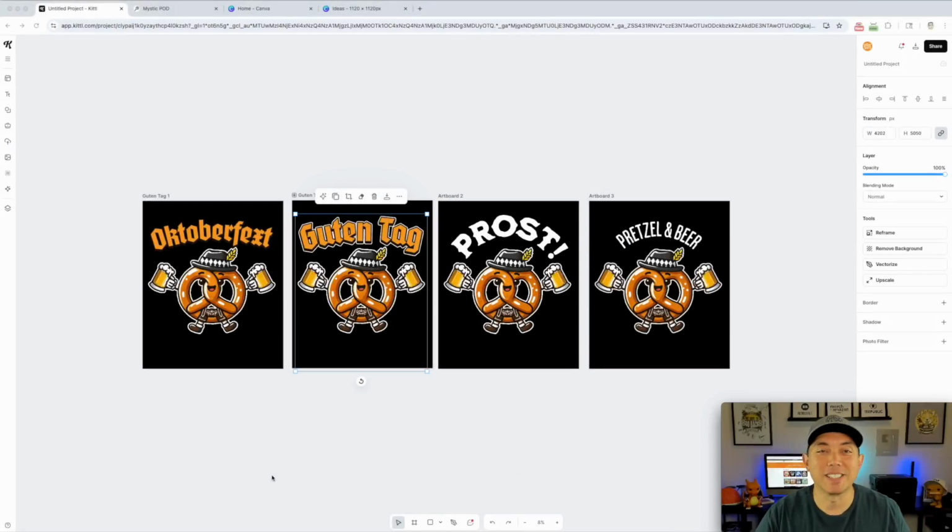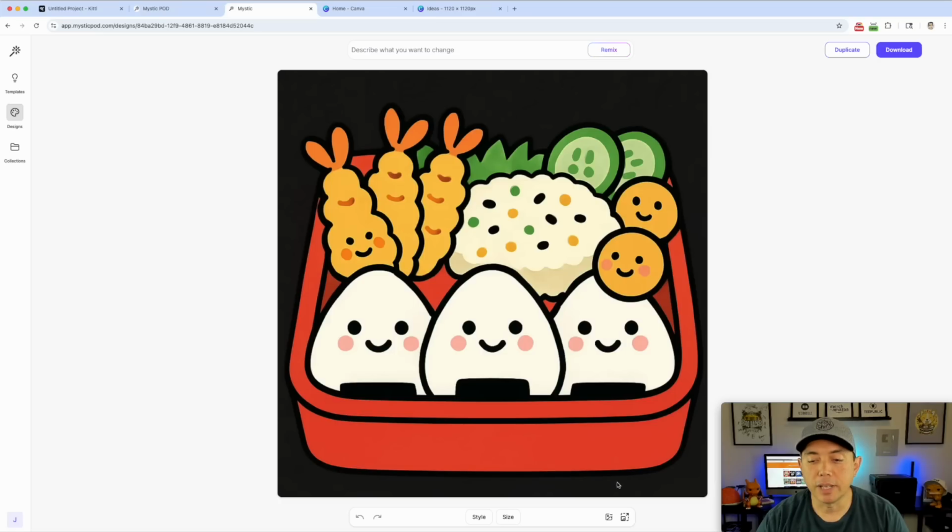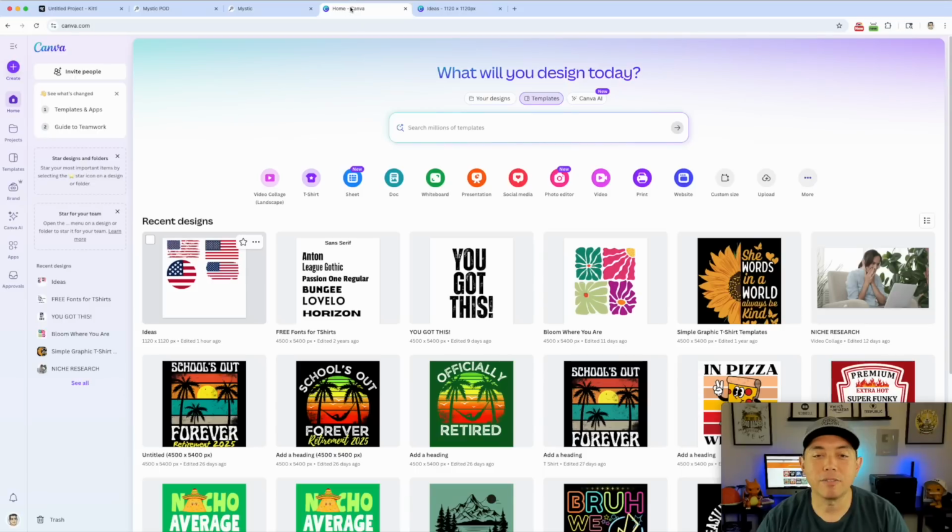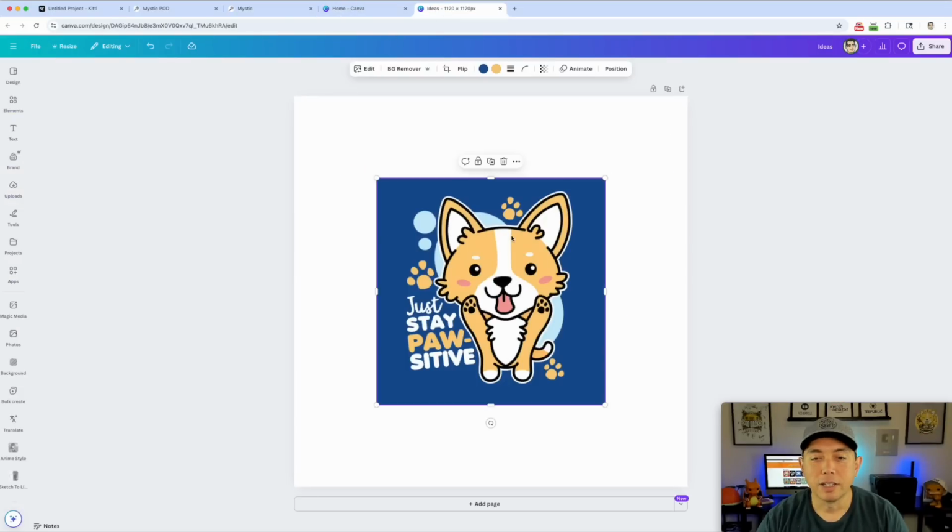The next thing you can do is remove the background. I actually should have put this as the sixth thing because it's related to the designs that you upscale. So after you upscale your designs, you're going to want to remove the background, and you can see on Kittl it has that built in, remove background. On Mystic we have the remove the background for free here as well. In Canva, if you bring in your design there, you also have a background remover.